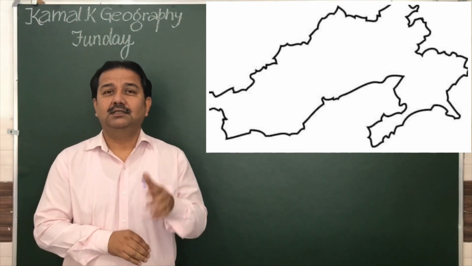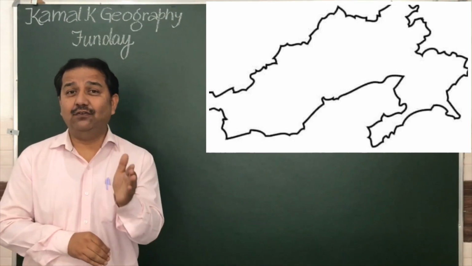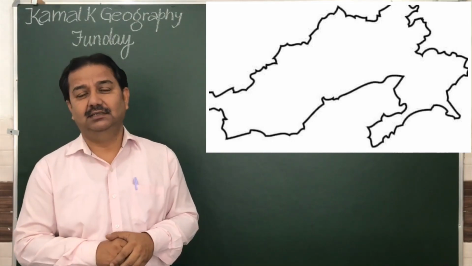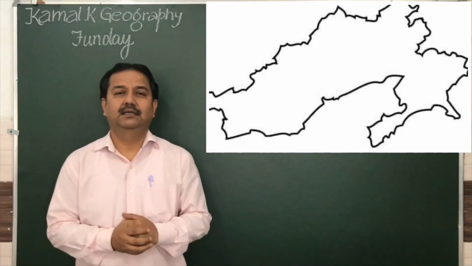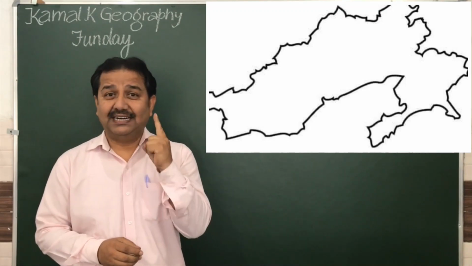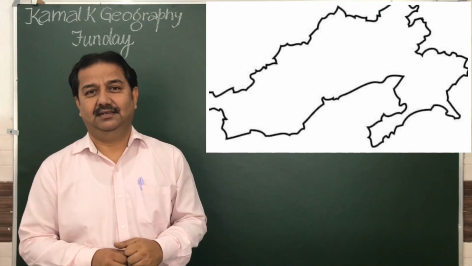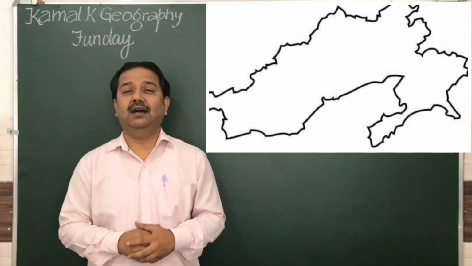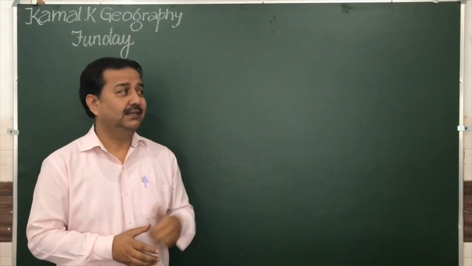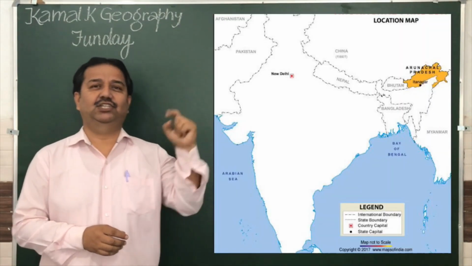True. The official language of this state is English and religion is Christianity. Land of rising sun. These are 5 clues. The answer is Arunachal Pradesh.